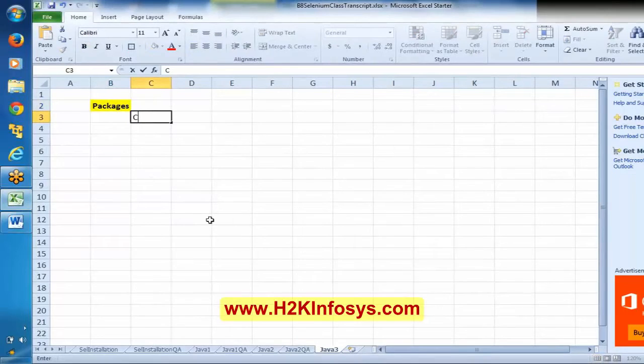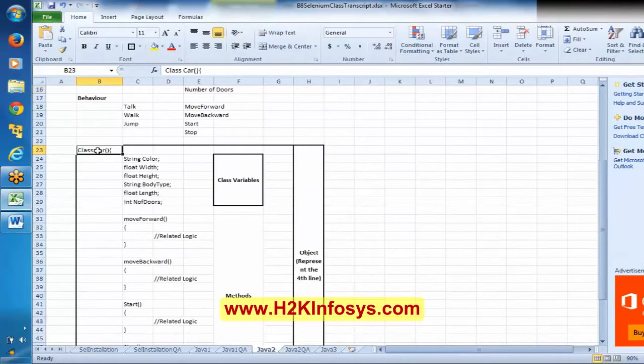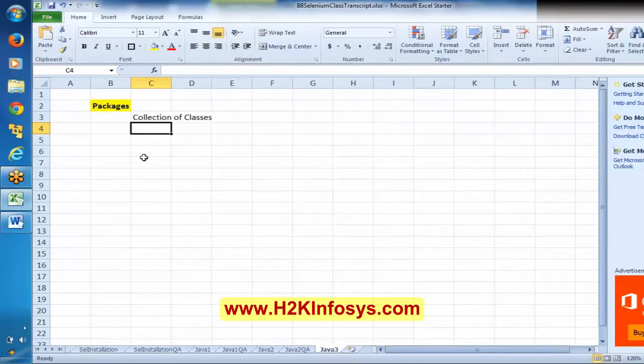In simple terms, package means collection of classes. Okay, here we have a class, right? Here we have a class. So like this, say I have a class for, say, train. I have a class for a flight. These are the different classes. I can keep all these classes in a folder or in something called a package. Okay, package means in simple words collection of classes.